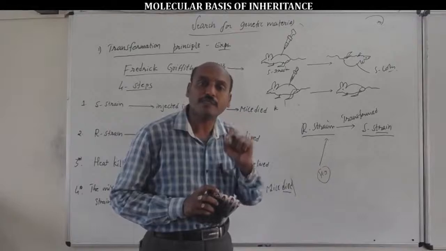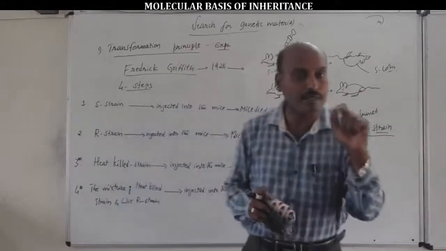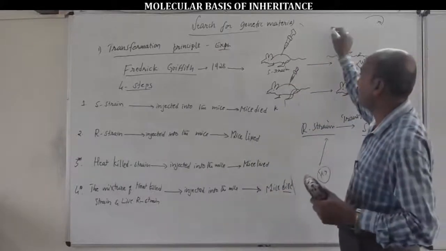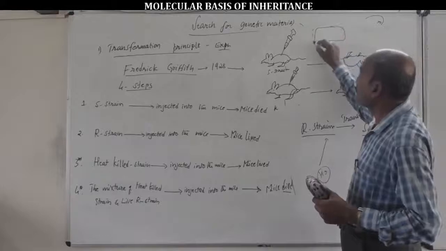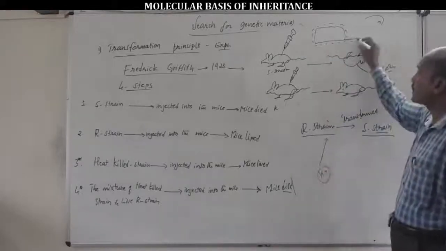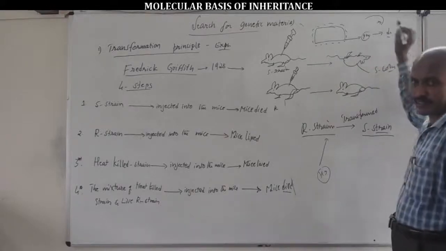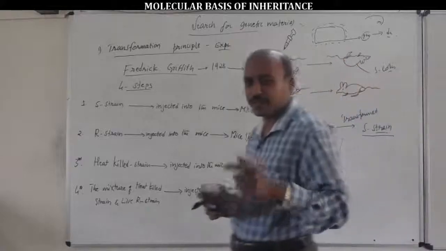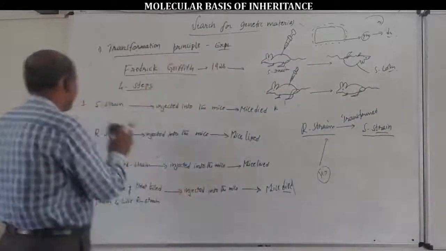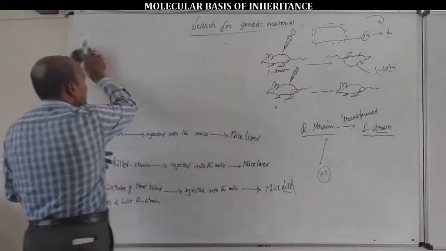This transforming substance, very important, synthesizes the capsule and causes pneumonia, and the mice die. You should remember this statement clearly.